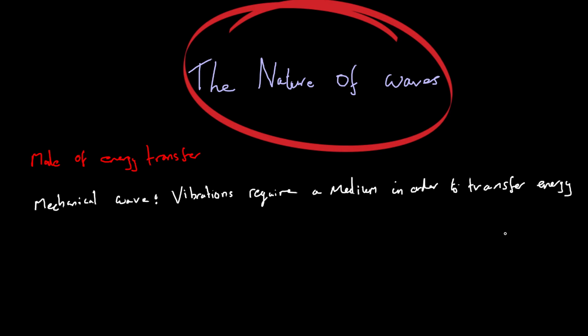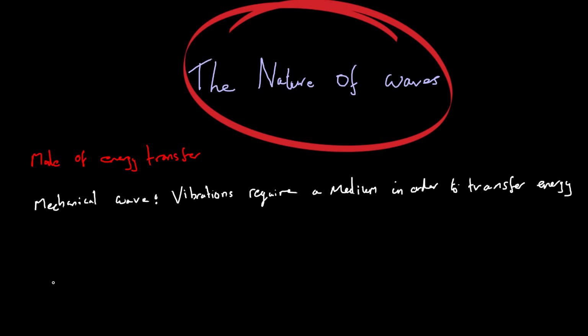Now, that might sound a bit weird, but basically all a medium is, is a substance. So this means that the waves have to travel through something. For example, a water wave is a mechanical wave because obviously water is the medium. Sound is also a mechanical wave, and normally air is the medium. Water can be a medium for sound, but air is the normal one, of course.